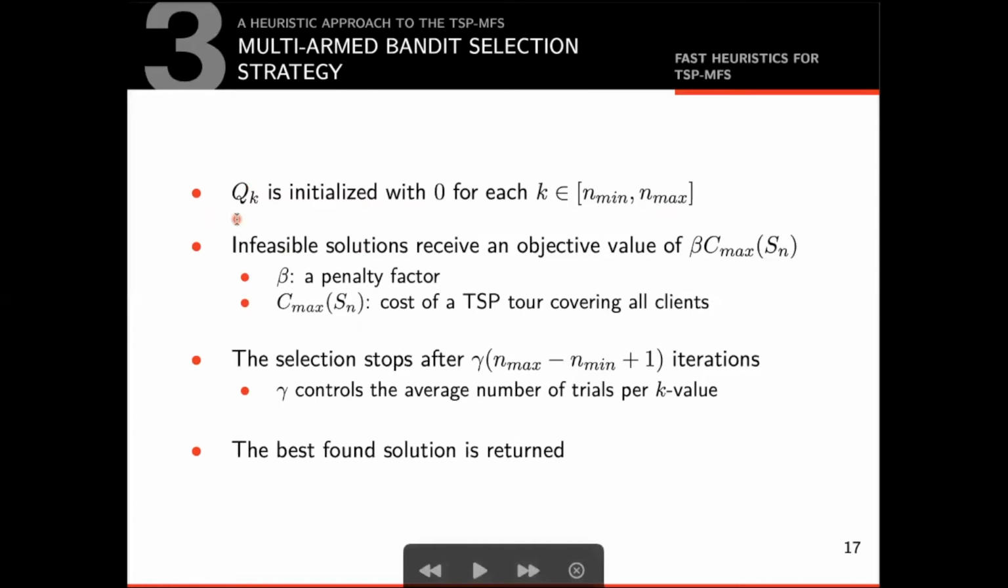If a value of k is chosen and we cannot construct a feasible solution for k truck clients, then we need to apply a penalty to this value of k and update qk accordingly. The value of the penalty is beta times Cmax of Sn, where beta is a penalty factor and Cmax of Sn is the value of a TSP tour that visits all clients. Finally, the selection stops after gamma times the size of the interval of possible values of k, that is represented by this expression here. The purpose of gamma is to control the average number of trials of each value of k. The best solution found is returned.